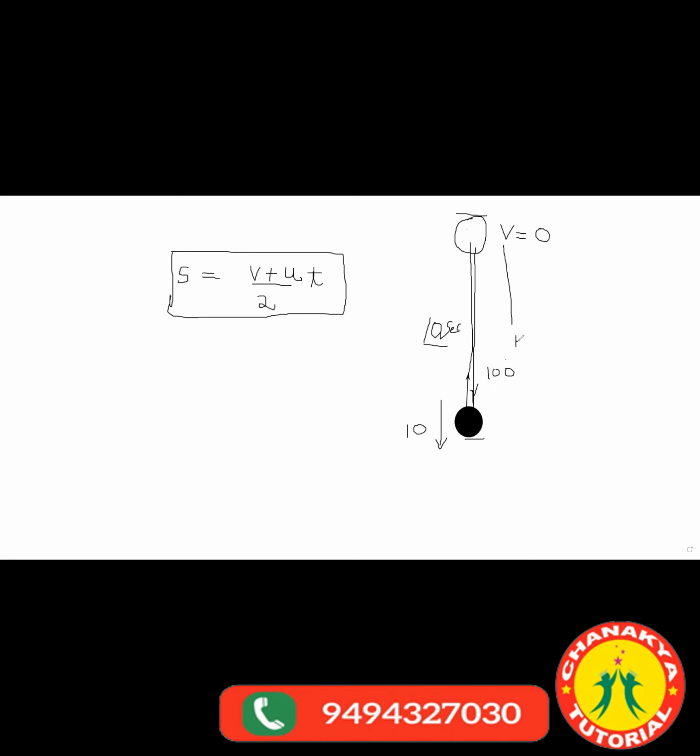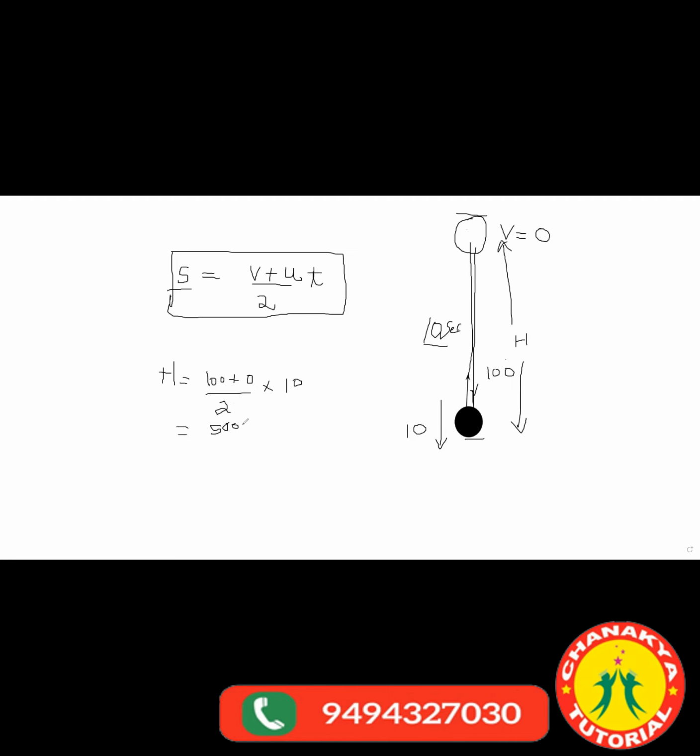Now, if it is taking 10 seconds, tell me what will be this height? What is this height h? Maximum height we call it. What is the maximum height reached by the ball? Again, you can use this formula. The h equal to, what is the initial velocity? 100. Plus, what is the final velocity? 0. Divided by 2. How much time it is taking? 10 seconds. So 50 into 10, 500.